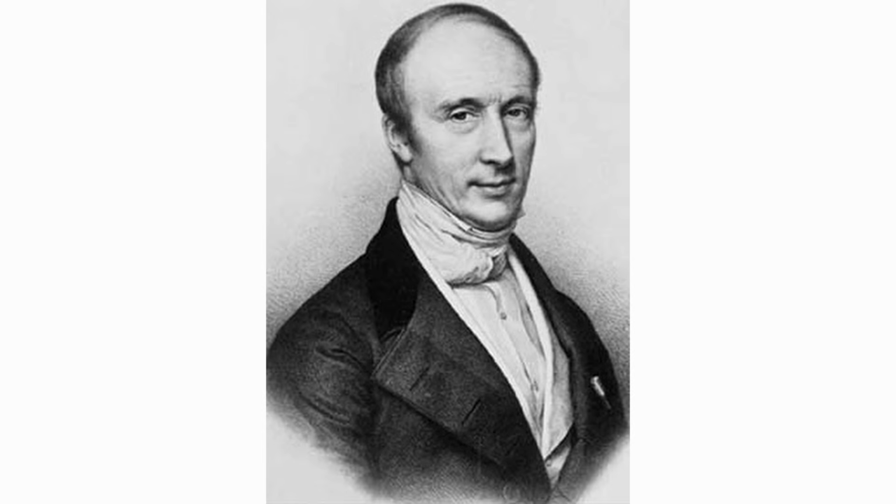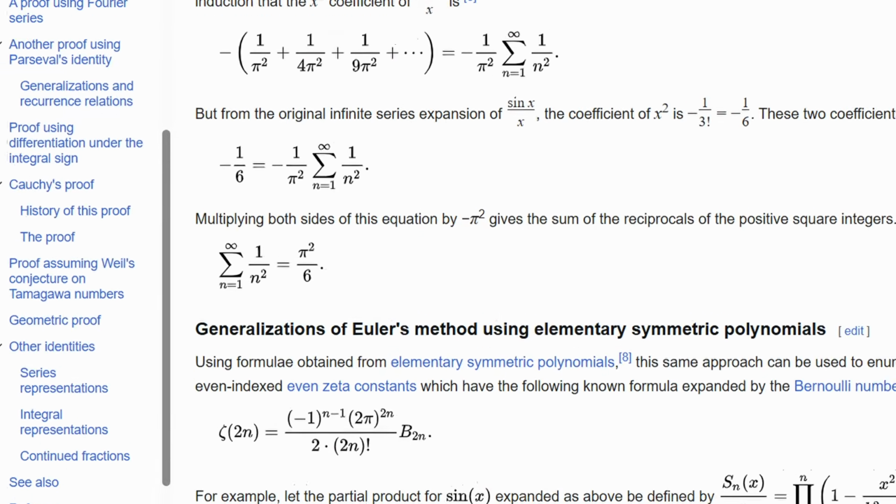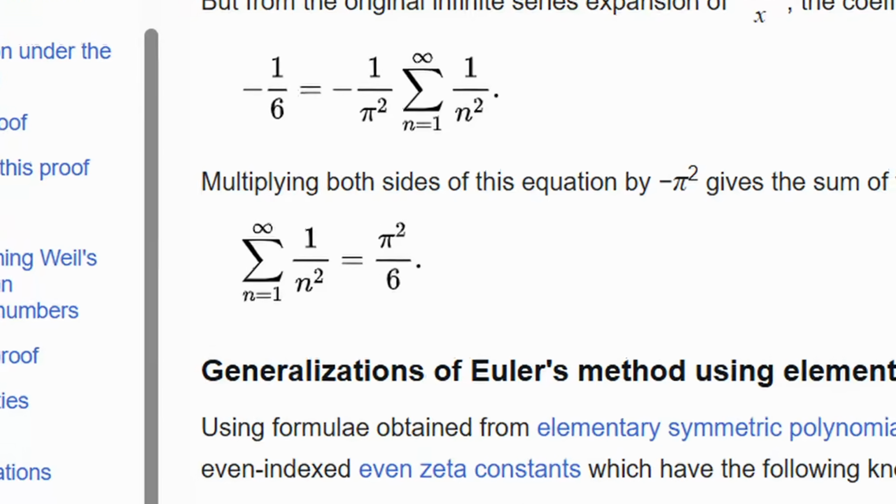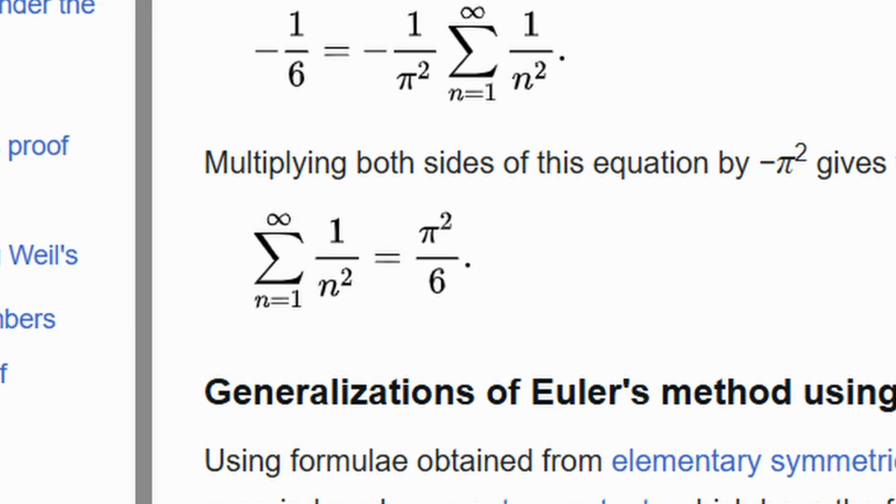Cauchy was one of the most prominent mathematicians who gave wonderful formulas, proofs, and techniques which shaped the way we solve math today. And one of his works include a marvelous proof for the Basel problem, which he published in the year 1821, which I will be showing you the proof now.